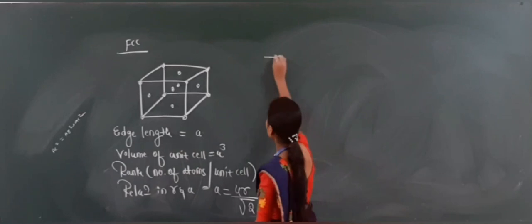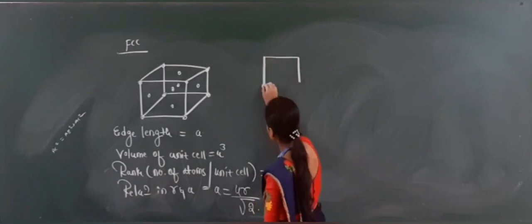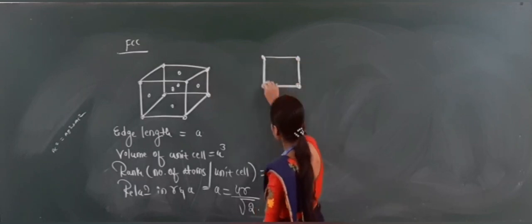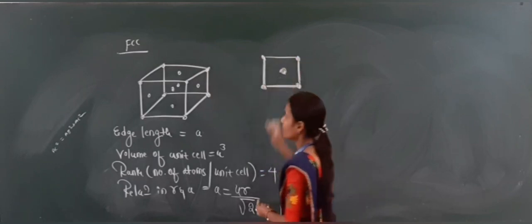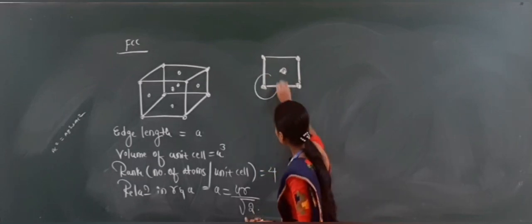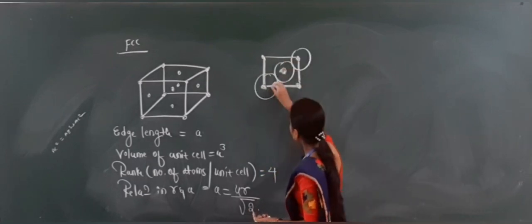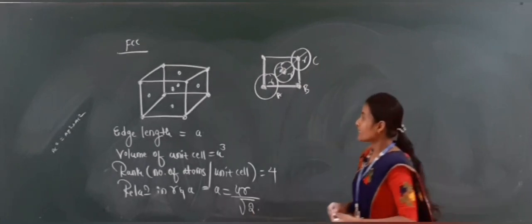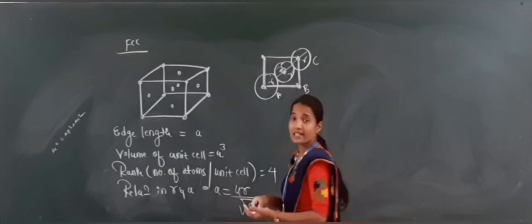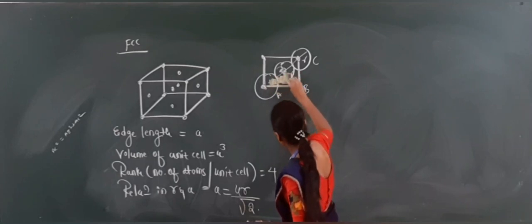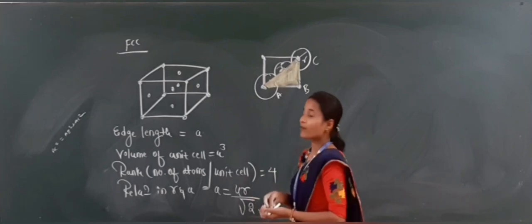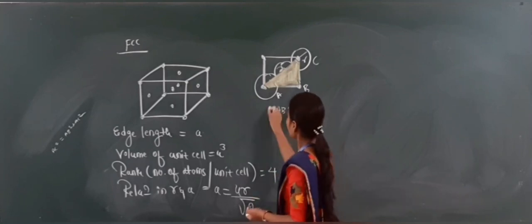See here, I am taking only one face, that is considered as the above face. It contains the particles at the corner, and then one on the face. In this one, these are the particles, radius, and then it is also radius, a radius. Again, I am taking triangle ABC.